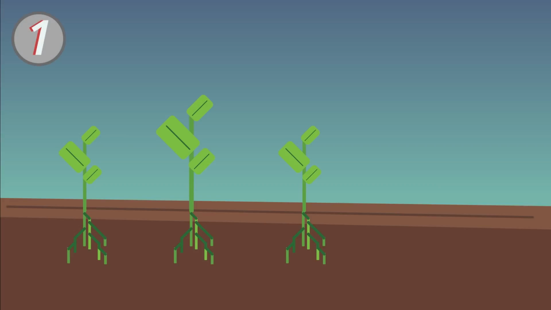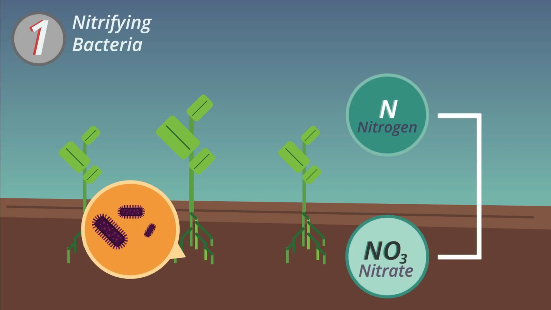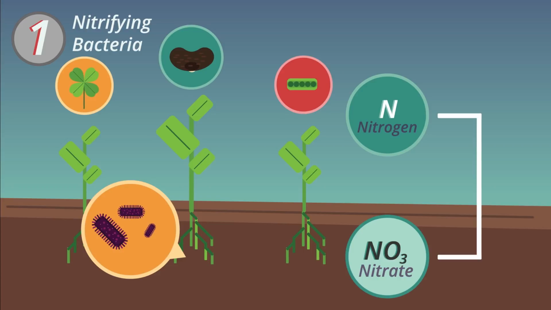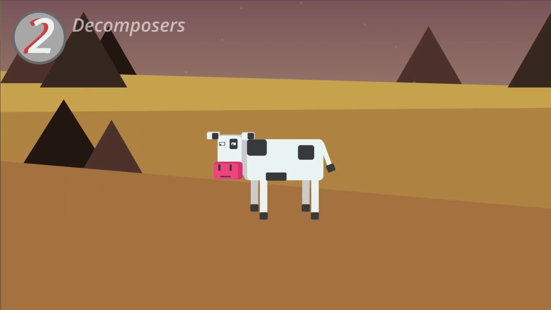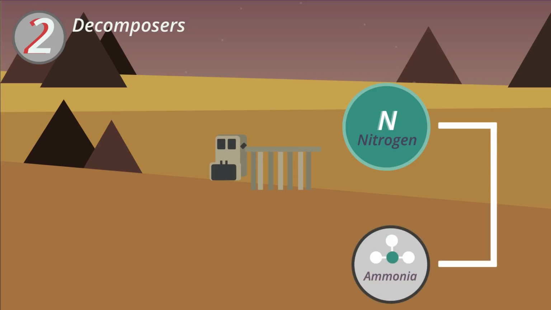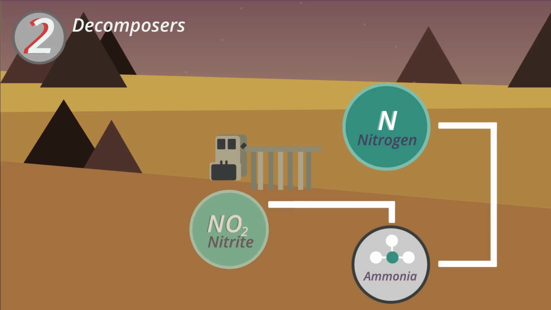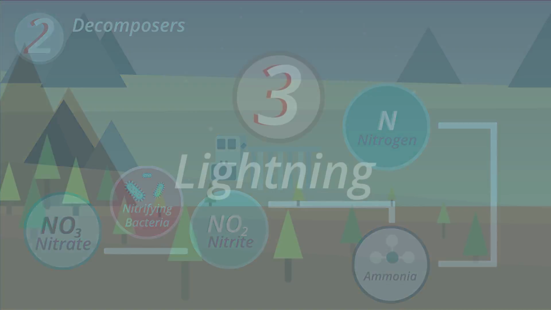Firstly, nitrogen fixing bacteria in the soil turns nitrogen from the air into nitrates, which the plants can then absorb. Some plants, such as the legume family, which includes peas, beans, and clover, have these nitrogen fixing bacteria in their root nodules. Secondly, decomposers in the soils break down animal excretion in dead organisms, returning nitrogen back to the soil as ammonia. The ammonia turns firstly into nitrite, and then nitrifying bacteria in the soils turns the nitrite into nitrate.